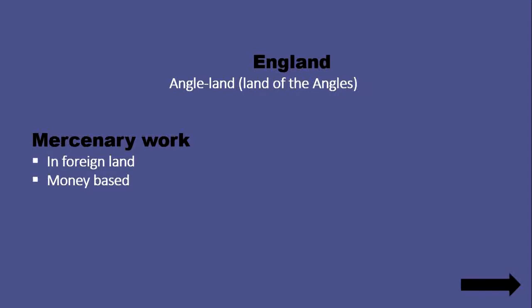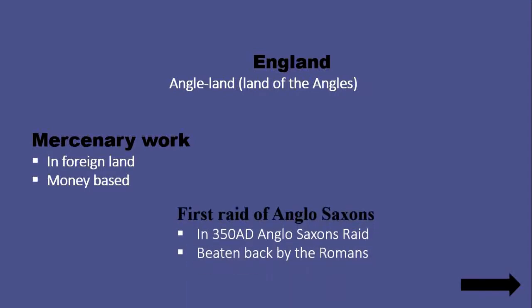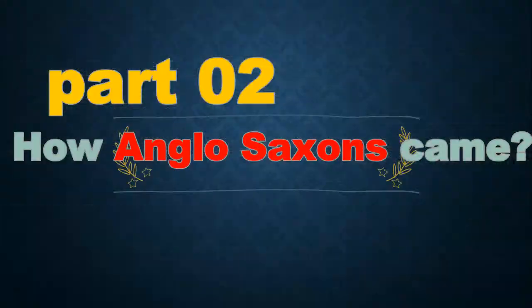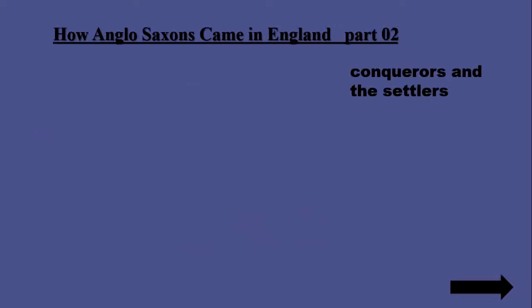In 350 AD, Anglo-Saxons raided English shores for the first time in history, but were beaten back by the Romans. Romans were present in England and they beat the Anglo-Saxons. How did the Anglo-Saxons come to England?